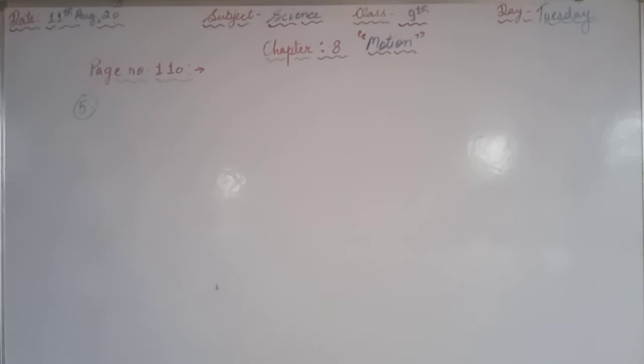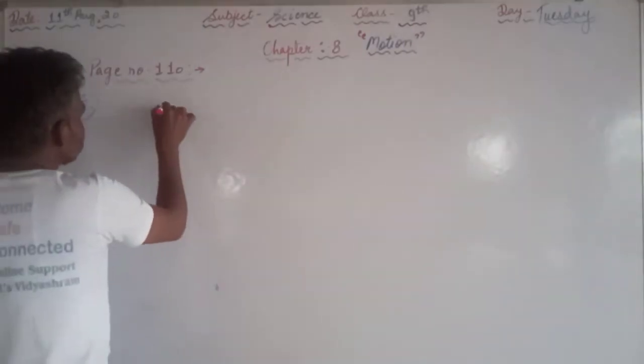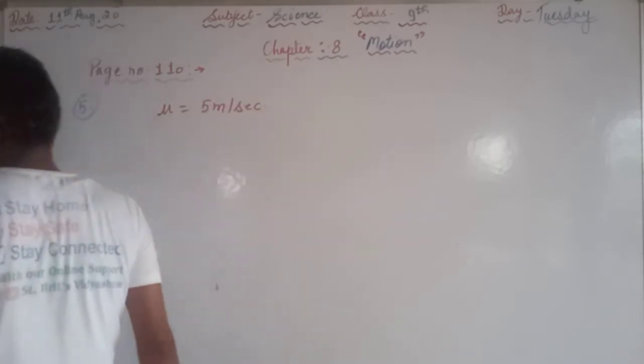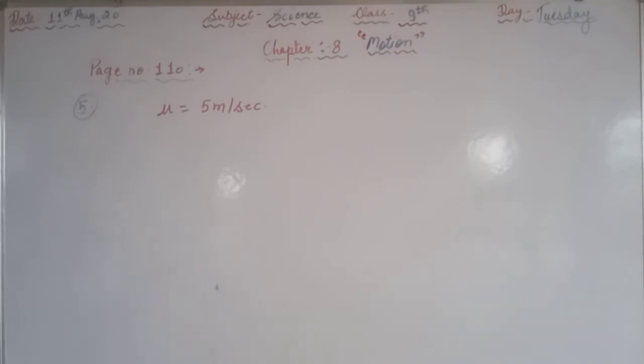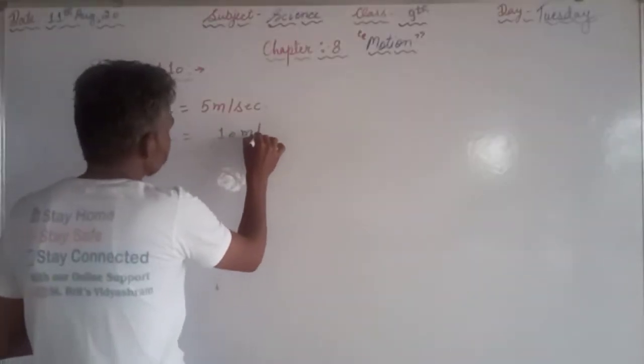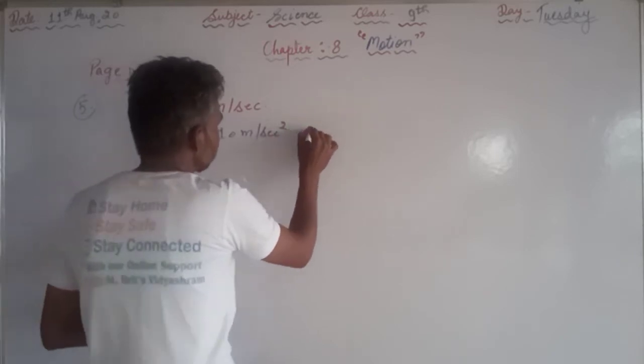In the question, it is given that one stone is thrown vertically upward with velocity 5 meter per second. So the initial velocity is 5 meter per second. It is thrown in the vertically upward direction, and the acceleration is 10 meter per second square in the downward direction.